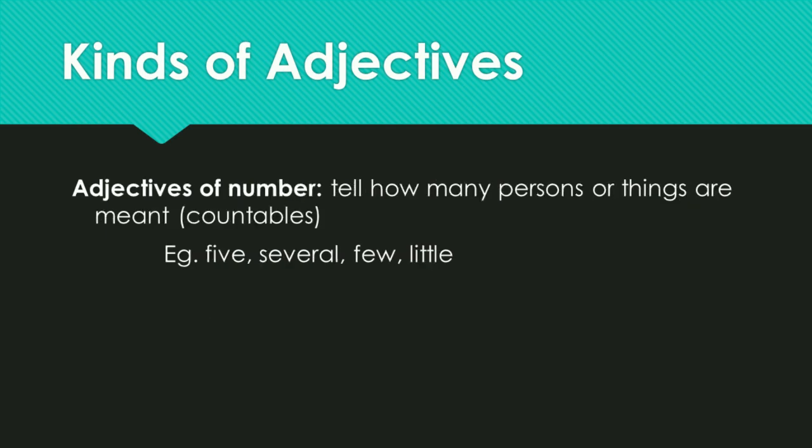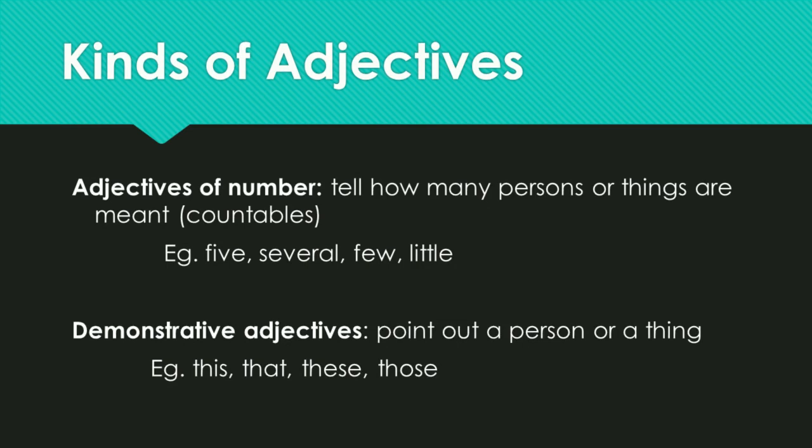The third kind of adjective is adjectives of number. It tells us how many persons or things are meant. It talks about the nouns that are countables. For example, 5, several, few, little. We use both cardinal and ordinal numbers here.